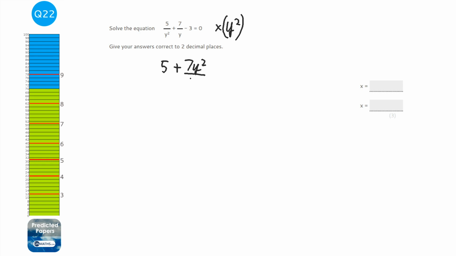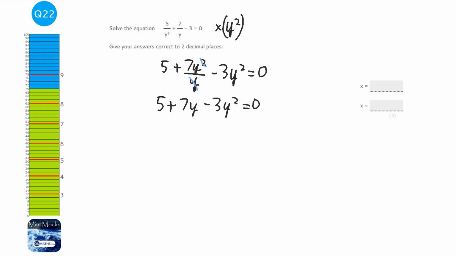so we can see it a little bit clearer. So we've times that by y squared, but we've not really dealt with it yet. And we've got minus 3y squared equals 0. Now the y at the bottom and one of the y's at the top cancel. So we end up with 5 plus 7y minus 3y squared. And since we'll use the quadratic formula on this, it's probably easier I put it in order. So that would be minus 3y squared plus 7y plus 5 equals 0.